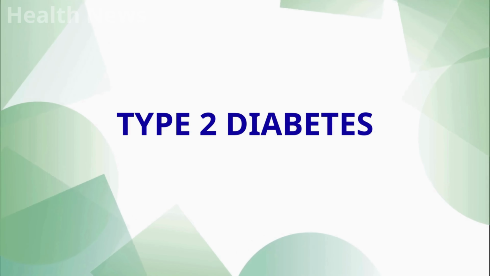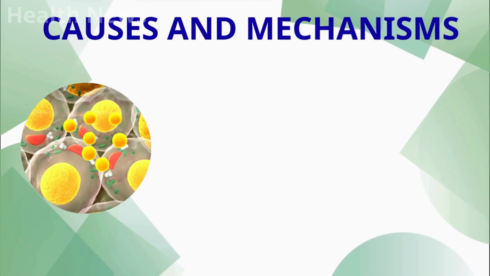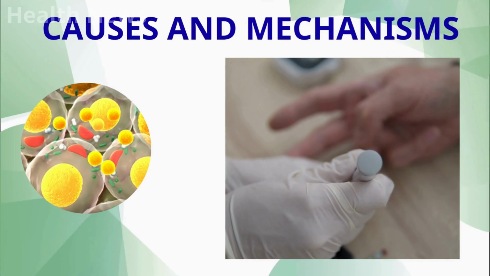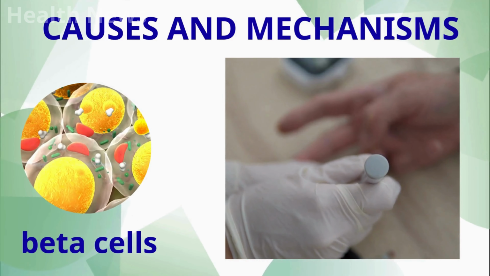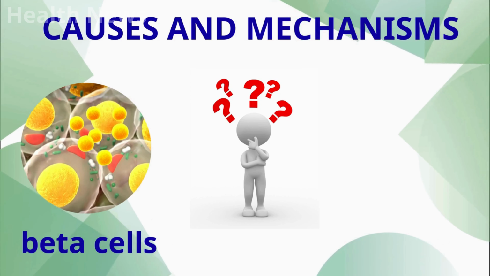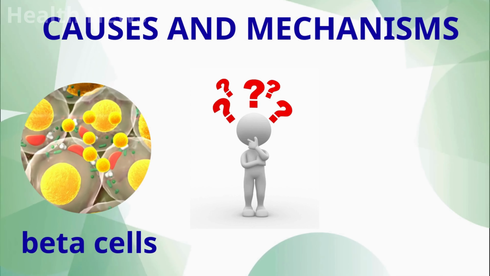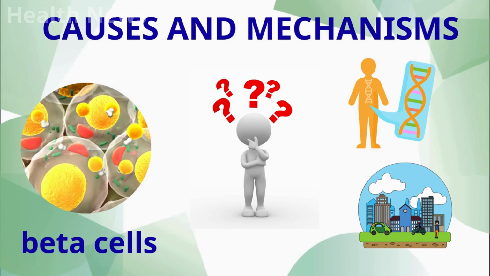Type 1 diabetes, causes and mechanisms. Type 1 diabetes is an autoimmune disease. This means that the body's immune system mistakenly attacks the insulin-producing cells in the pancreas, known as beta cells. The exact cause of this attack is not fully understood, but it's believed to involve a combination of genetic and environmental factors, such as viral infections.